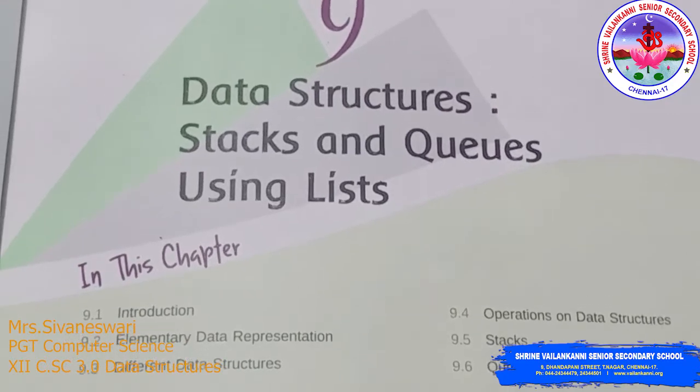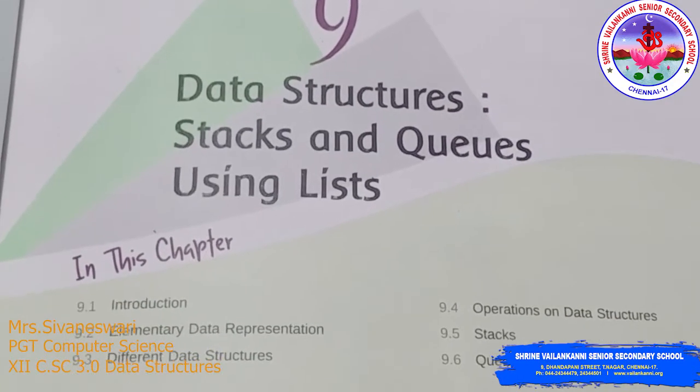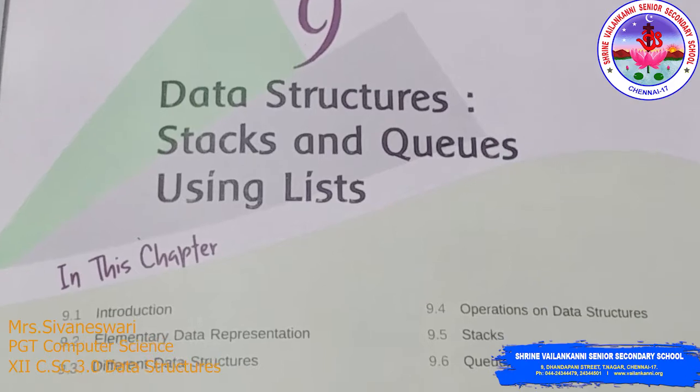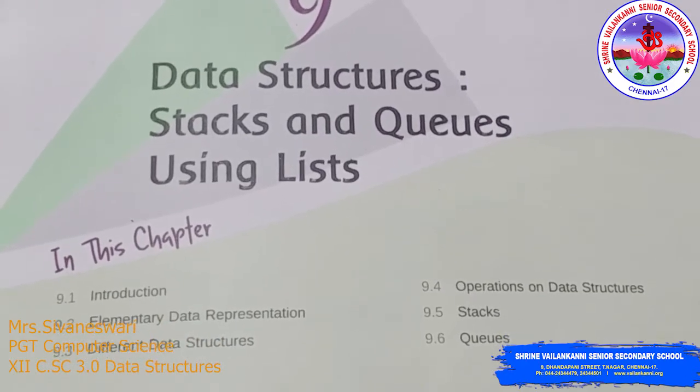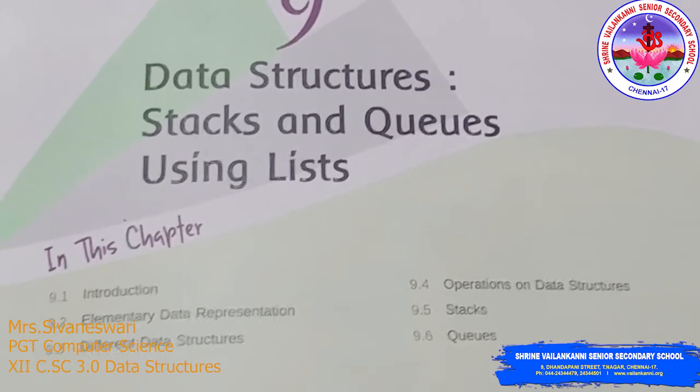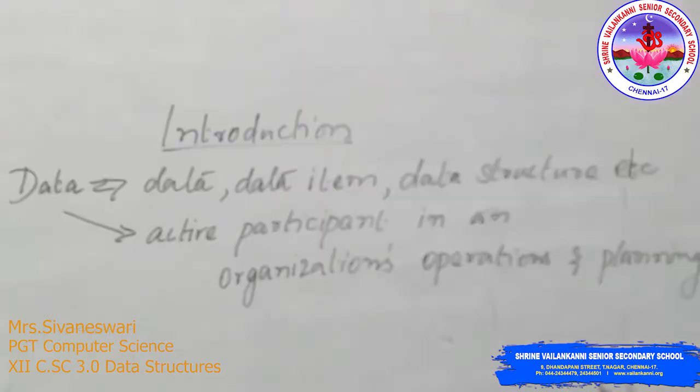The first part of the chapter deals with the introduction, the data structure, the basic data representations, different data structure types, etc. And the second part of the chapter covers the stacks and queues, which are types of data structures.